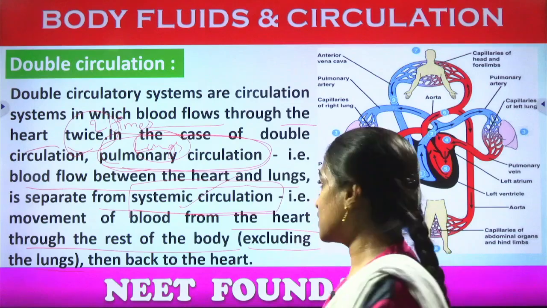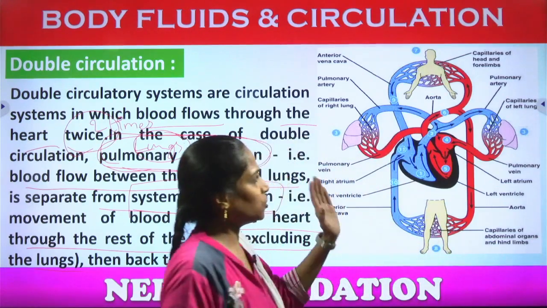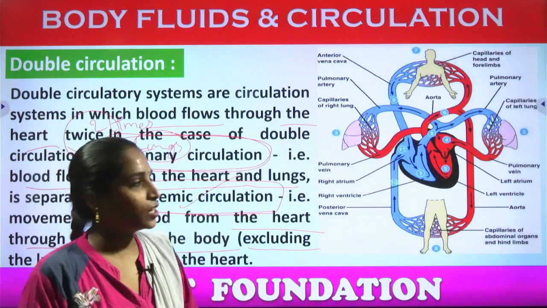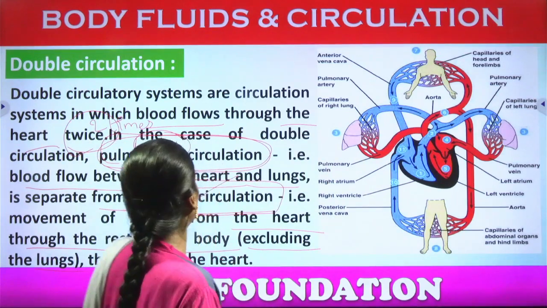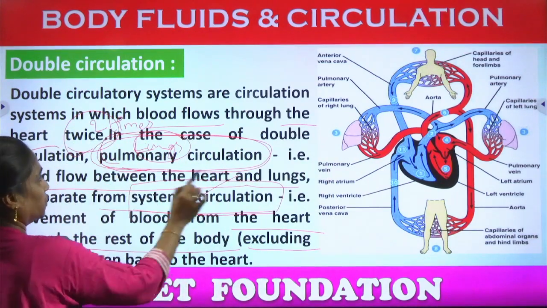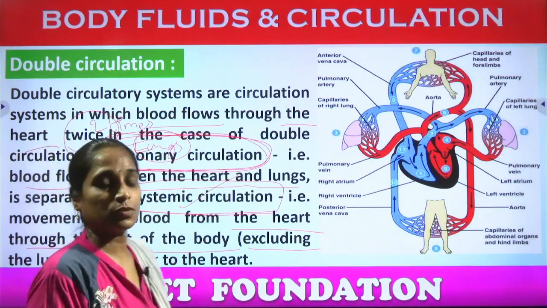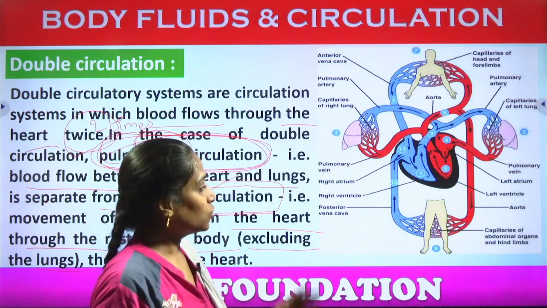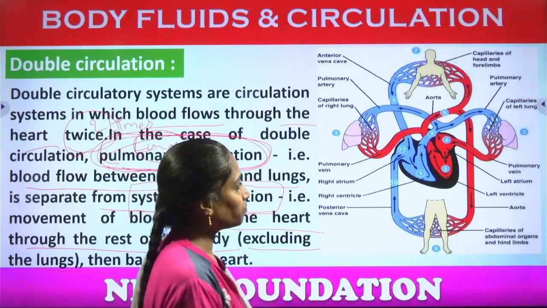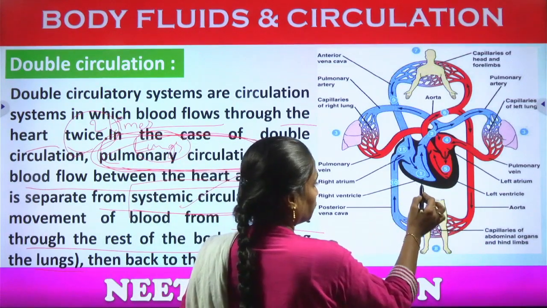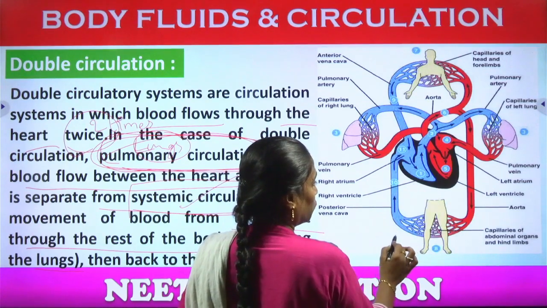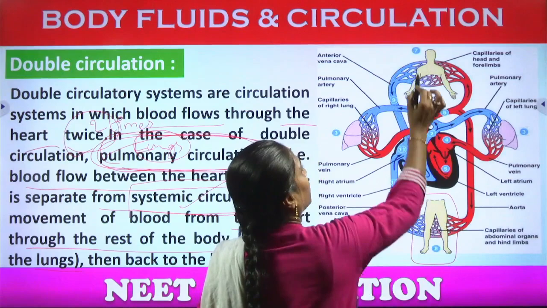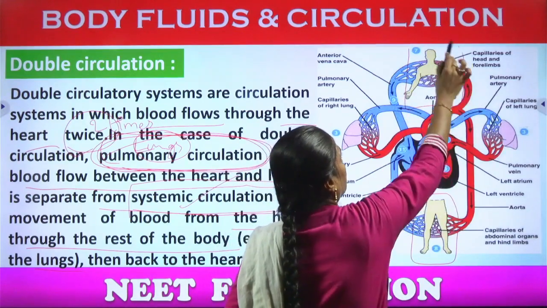Okay, so let us see in the picture here, just concentrating on the blue color and the red color. First we will be discussing the pulmonary circulation. Pulmonary circulation means blood moves from body organs to lungs. So where is the body organ? The posterior body parts. This is the posterior body part and this is the anterior body part.